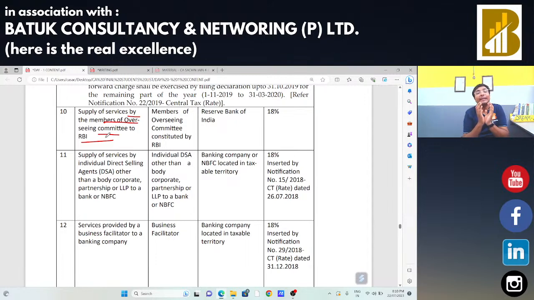If any direct selling agent, bank is going to appoint multiple agents to capture the market, and if any direct selling agent is going to provide their services to that particular bank, in that case GST will be applicable under reverse charge mechanism, not under forward charge mechanism.